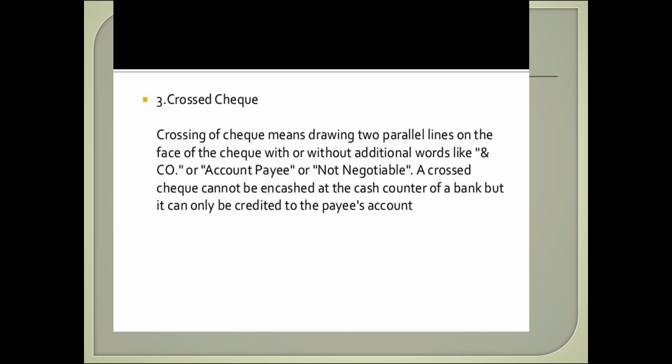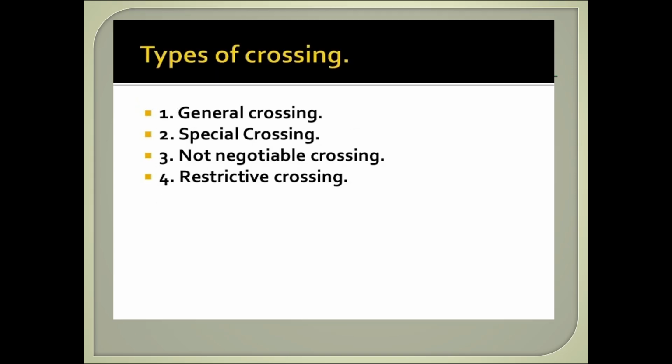Next, crossed check. Crossing of a check means drawing two parallel lines on the face of the check with or without additional words like "and company" or "account payee" or "not negotiable". A crossed check cannot be encashed at any cash counter of a bank, but it can only be credited to the payee's account. The types of crossing. Here are the various types of crossing: general crossing, special crossing, not negotiable crossing, and restrictive crossing.